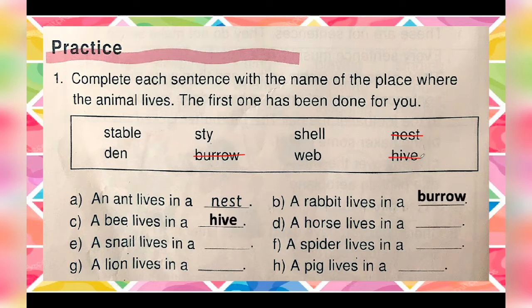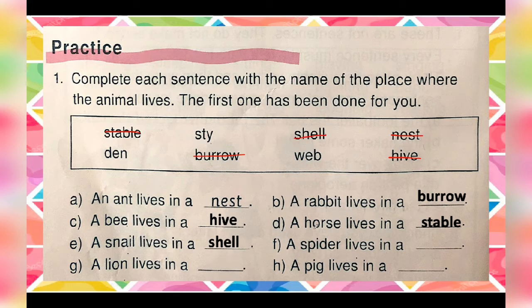Let's cut it. Now we have a horse. A horse lives in a... Where does a horse live? A horse lives in a stable. Now, next we have a snail. A snail lives in a... Where does a snail live? A snail lives in a shell.